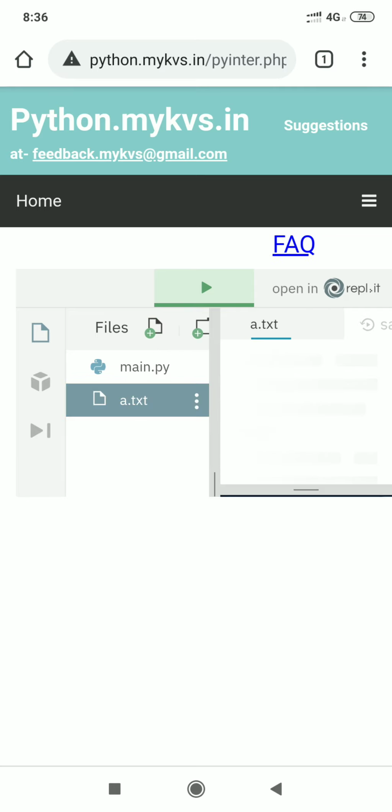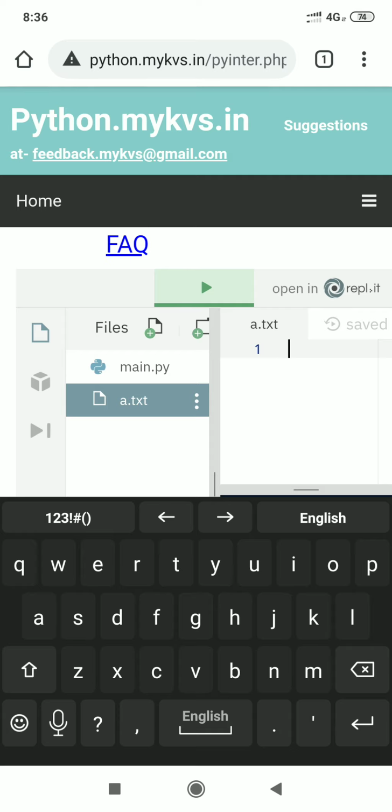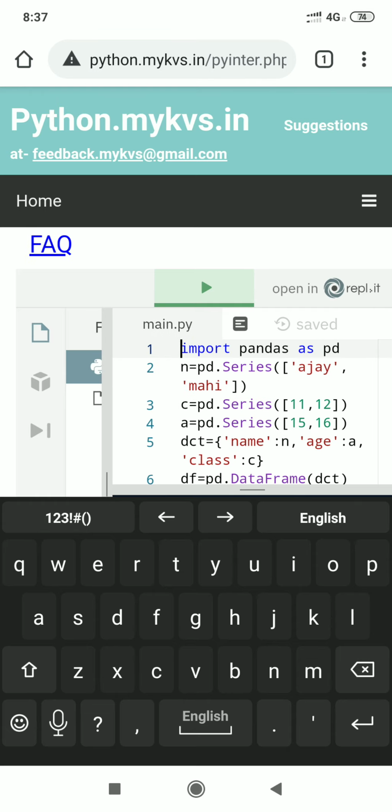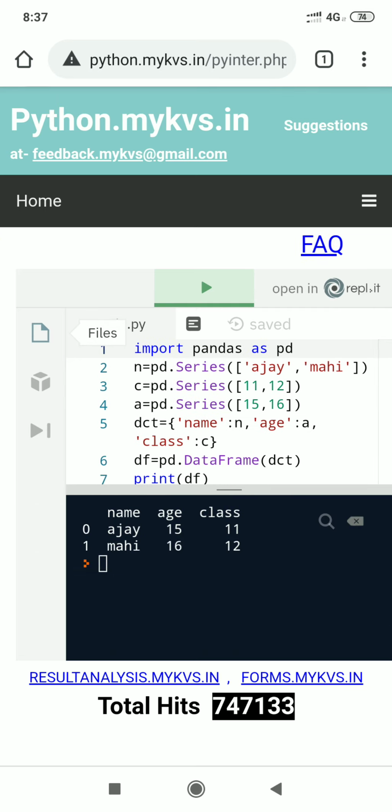Then after, you can write values here, and as you write values, you have to mention spaces between values to look like these are in different columns. And after writing all these values, you have to write that program in the main.py file. You will write your complete program here, and as you execute your program, you will find the result.